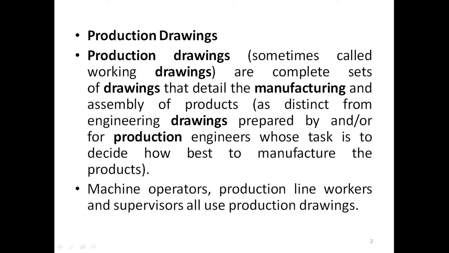The design engineer designs the particular component and drafts the drawing, and the drawing is nothing but the production drawing, in which tolerances, surface roughness and GD&T values are given for complete understanding by the shop floor person, the production person, the quality person, and any other person from that industry. So production drawings, sometimes called working drawings, are complete sets of drawings that detail the manufacturing and assembly of products, both for manufacturing of the component as well as for assembly of the product.